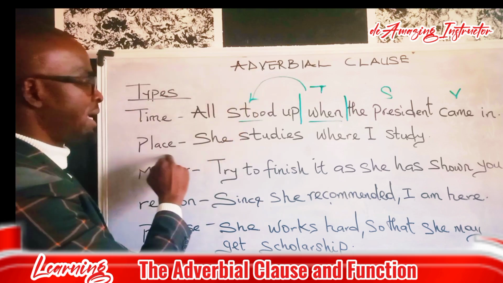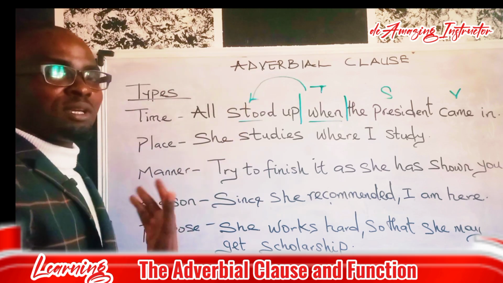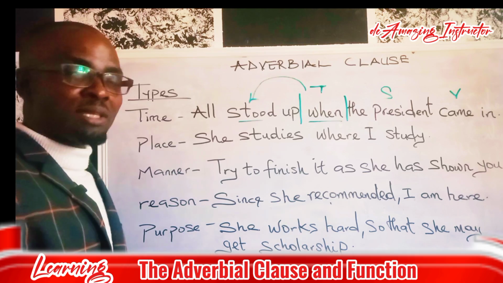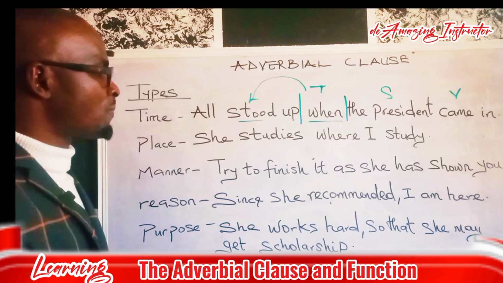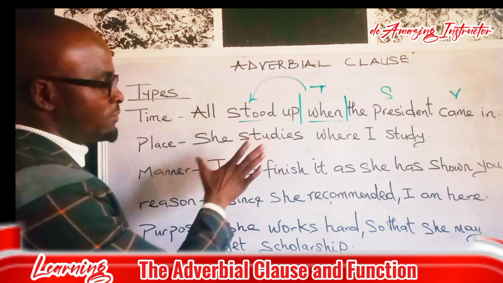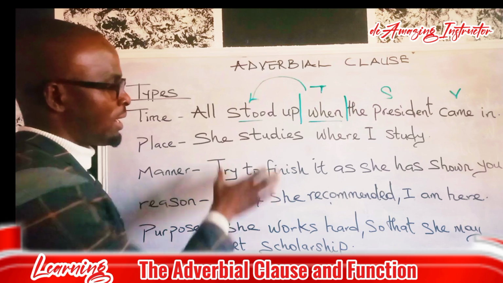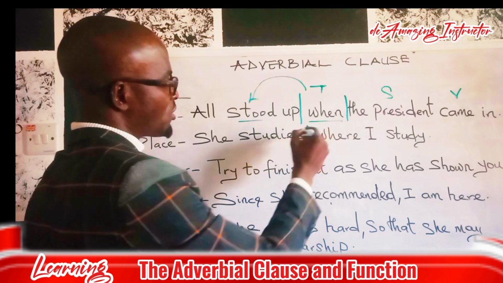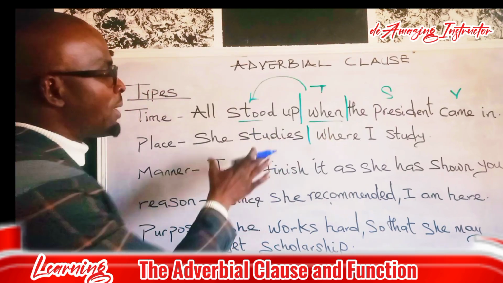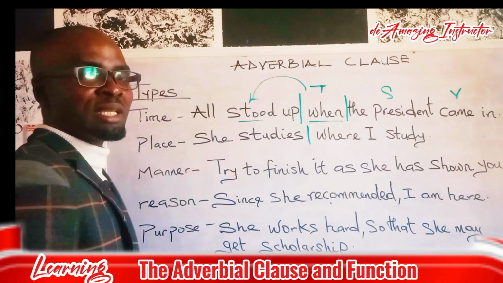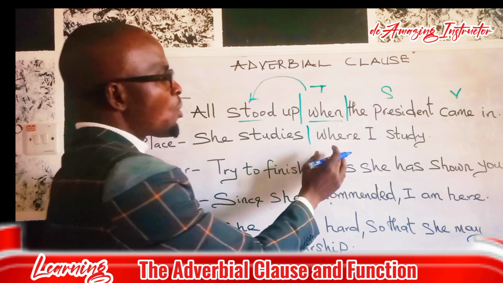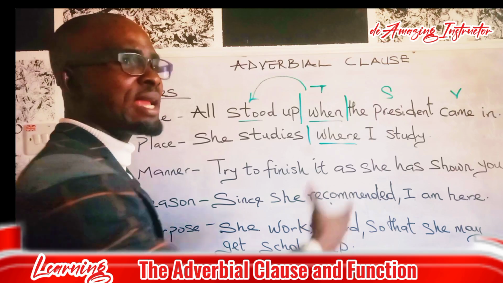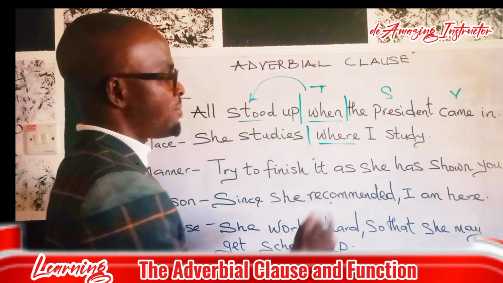Adverbial clause of place. A place has to do with the environment where the incident happened. Now, let's quickly look at our main independent clause here. She studies. She studies is our main clause, our basic clause, our independent clause. Now, where is our place? Where did it happen? Where is an adverb here.